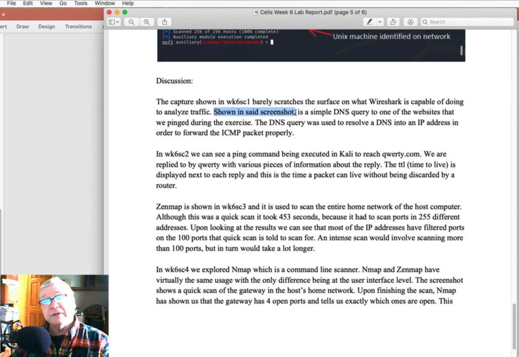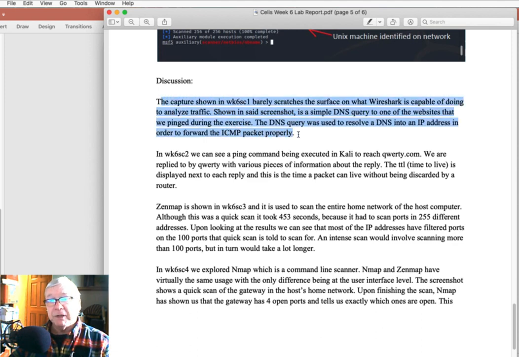So here's something I could suggest to improve. When you're discussing something and you're referencing a screenshot, reference its title, figure 1 or this screenshot. But nonetheless, again, this is very well written. It's very clean, clear, concise.